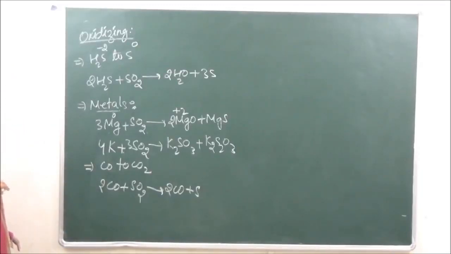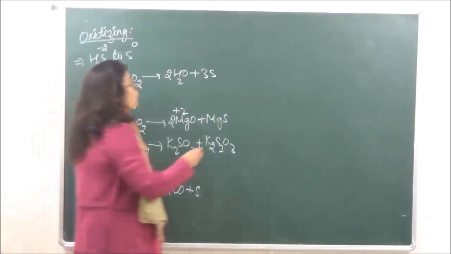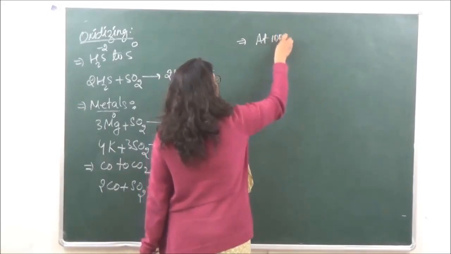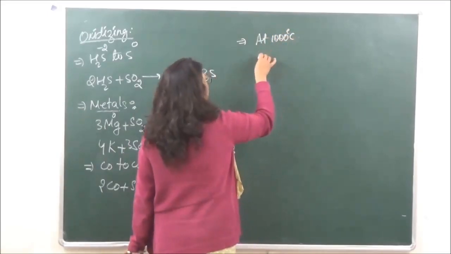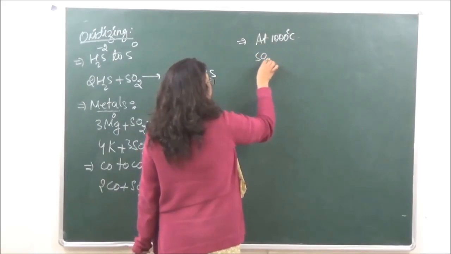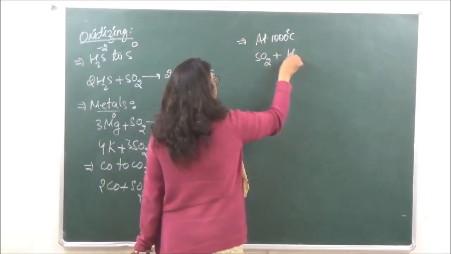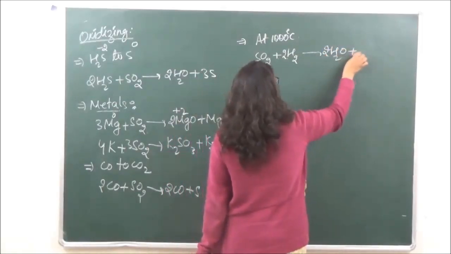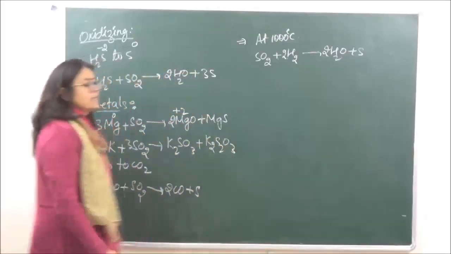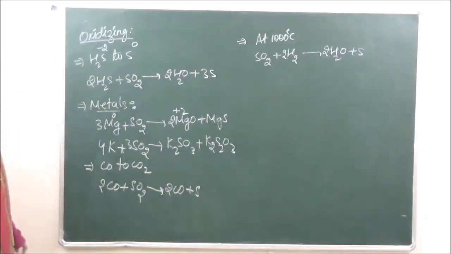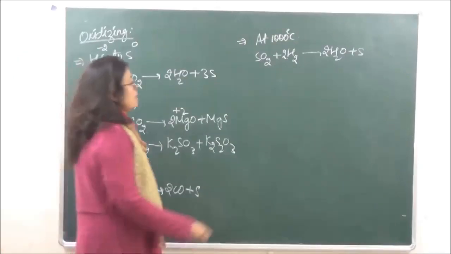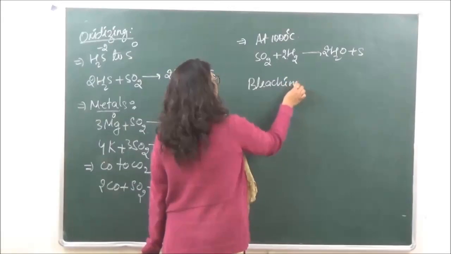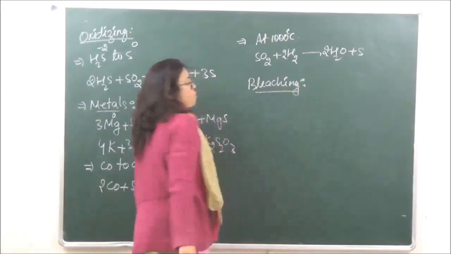And it can also, at 1000 degrees Celsius, oxidize hydrogen to water. So we have SO2 plus 2H2 to give us 2H2O plus sulfur. So these are the oxidizing properties of sulfur dioxide. Then sulfur dioxide again has a very important role to play in bleaching of delicate fabrics.